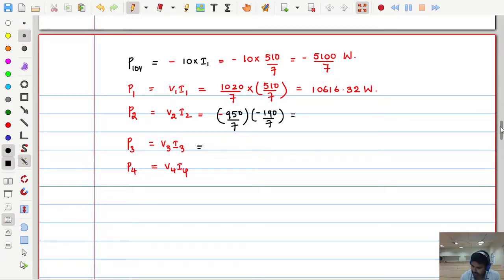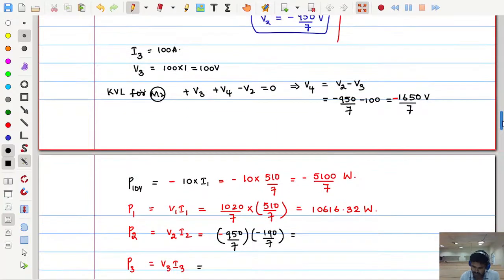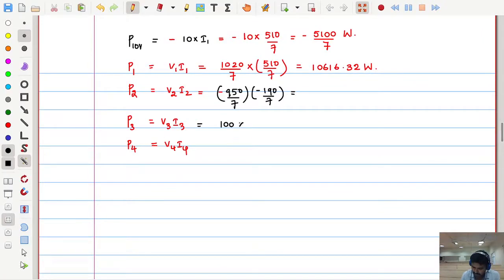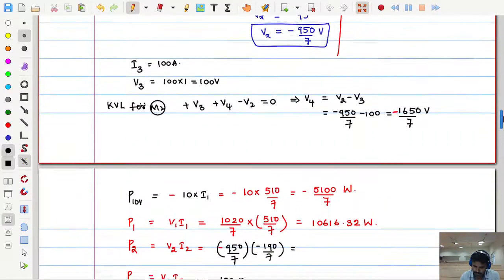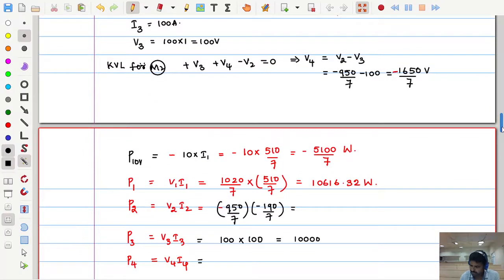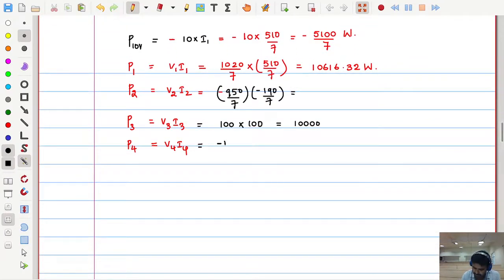Just I will write V3. V3 is 100, I3 is also 100, so this is 10,000. Right. V4 we got here is minus 1650 by 7, into I4. I4 is 100.